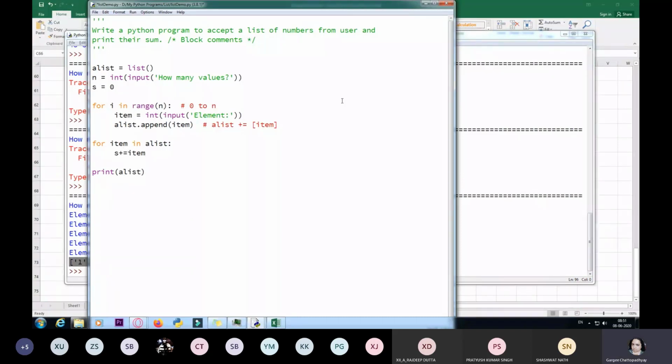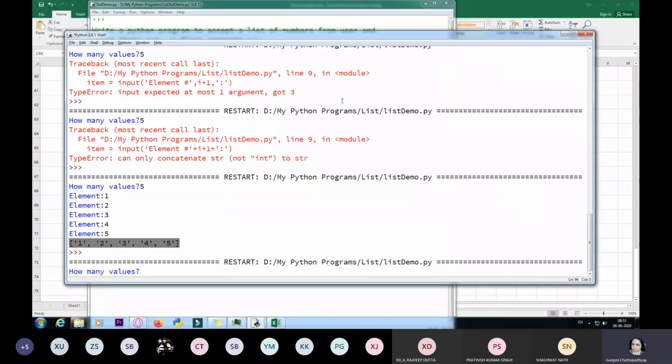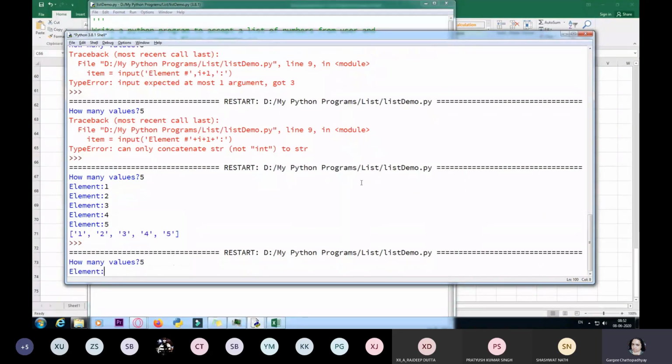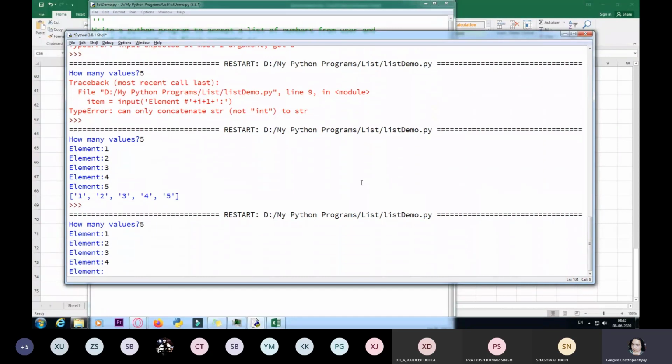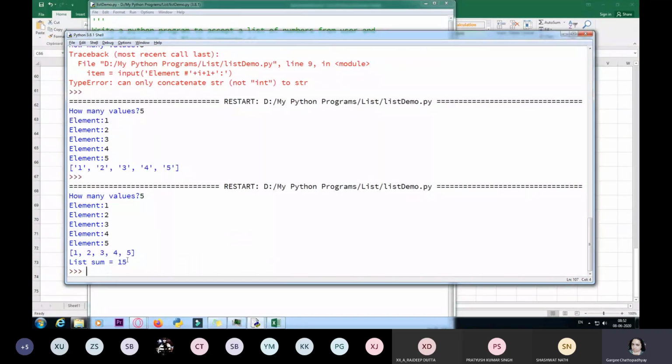I do this and I print list sum is, and what is list sum? I write s. Run the program and I give 5 values over here. 1, 2, 3, 4, 5, and you can see the sum of the elements of the list is 15.